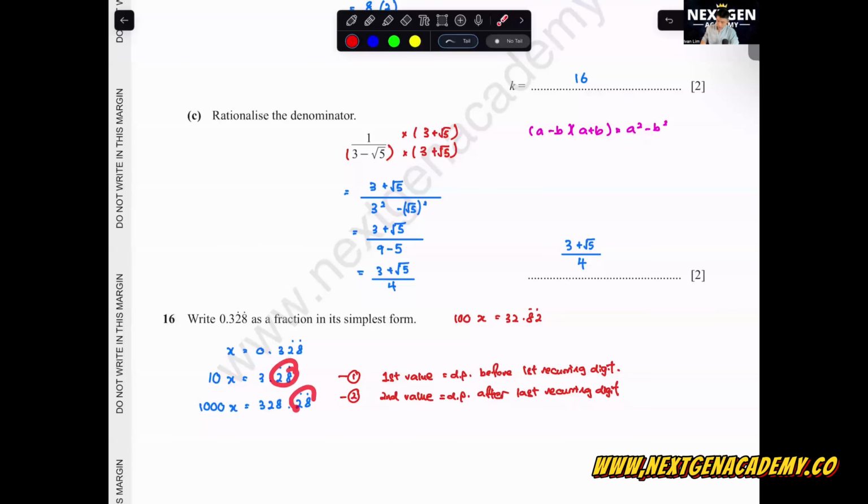Your recurring digit behind is different. Cannot, it will be wrong. Only 10x and 1000x. So you need to see where to move your recurring digit.